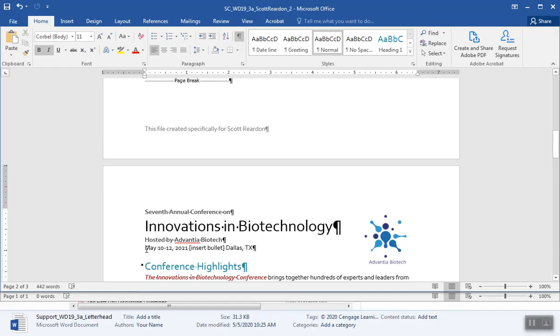So here's my text down here, and we haven't really worked with bullets before, at least not much. It says, insert the bullet, select the text, insert bullet in paragraph May 10 through 12 from the symbol gallery. So I'm going to highlight that text, insert bullet. Highlight the text, insert bullet like so. Without the space, can I do that? There we go. Highlight that text, insert bullet.